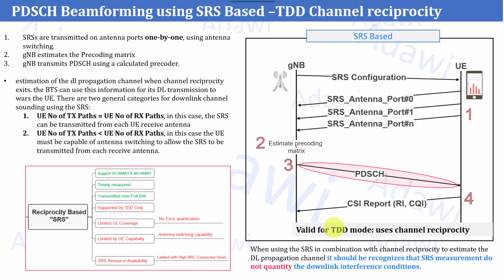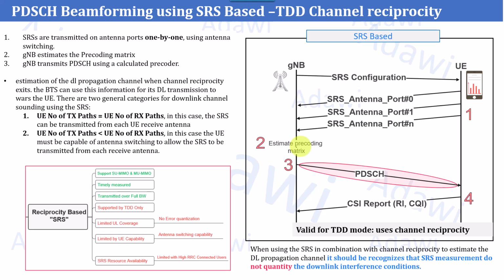So in this case, the gNB can instruct the user to start reporting the PMI based on the codebook, as you highlighted in the previous session, instead of using the SRS. And all of this you can check or verify from the layer 3 messages, when the gNB is instructing the user to use a codebook or to use channel reciprocity, which is SRS. So this was covering all the information you need to know about channel reciprocity, which is SRS based.